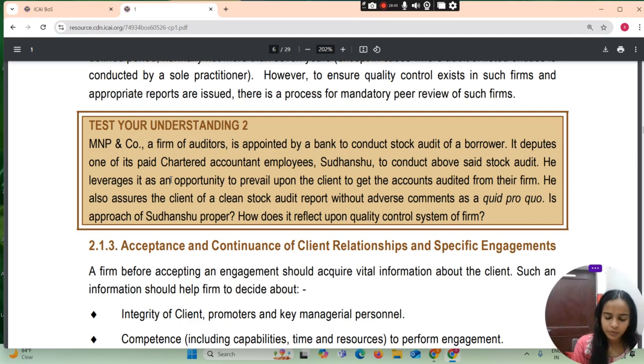Is the approach of Sudhanshu proper? How does it reflect upon the quality control system of a firm? The approach of Sudhanshu is not proper. Such a practice violates the code of ethics and its spirit.